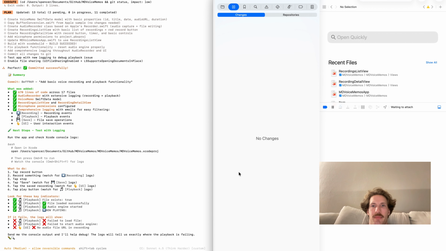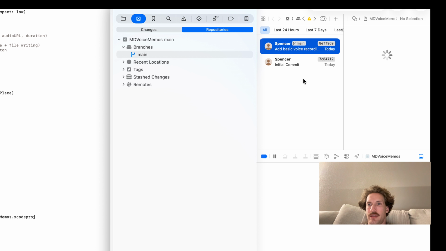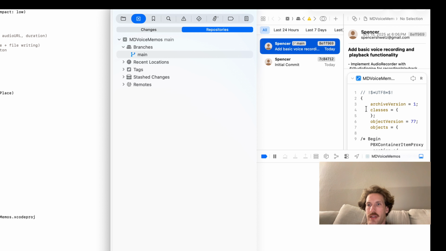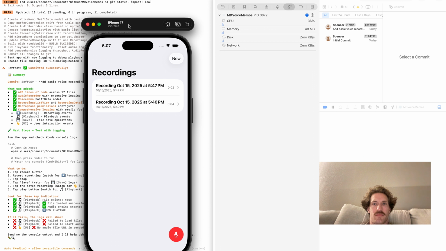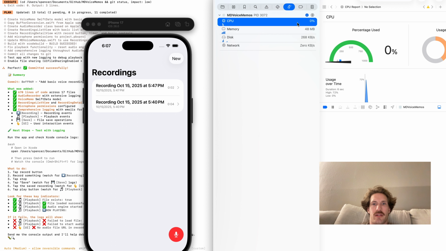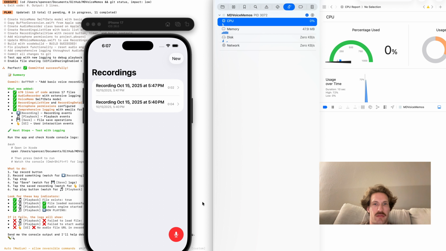All right, our commit happened. We can look here at our repository. Check our branch. We're on main right now. Here's our commit with everything we just added. All right, back to the simulator. So we've got positive CPU usage, positive memory usage, so our app is working.